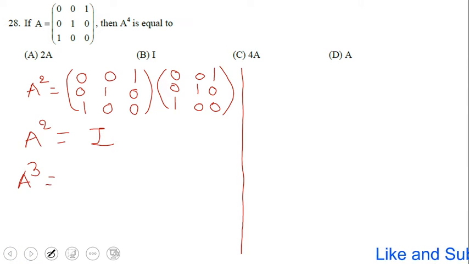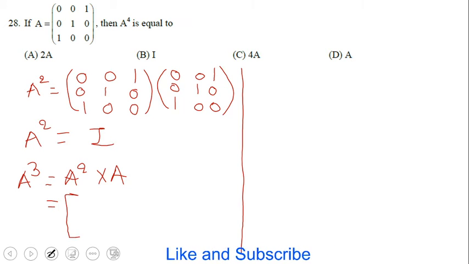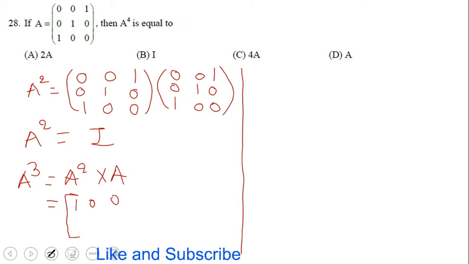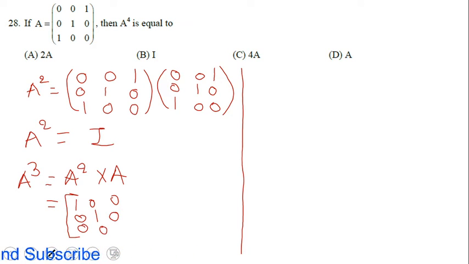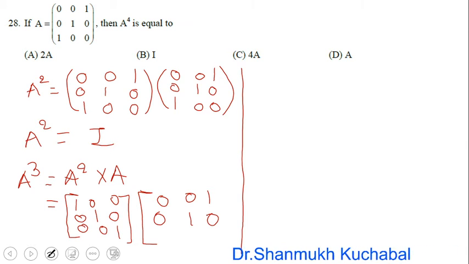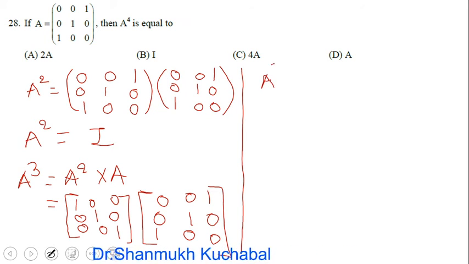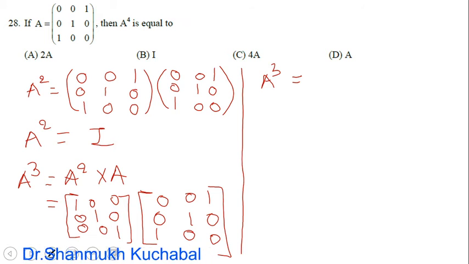A raised to 3 is A square into A. A square is the identity matrix. So I can write 1 0 0, 0 1 0, 0 0 1, and A is 0 0 1, 0 1 0, 1 0 0. Then A cube, after simplification, we are also going to get as the identity matrix I here.